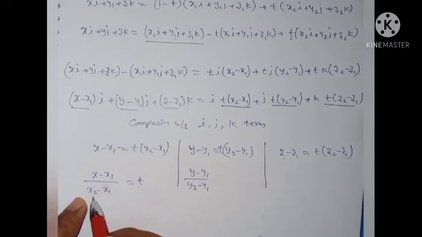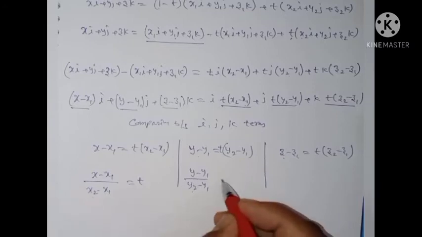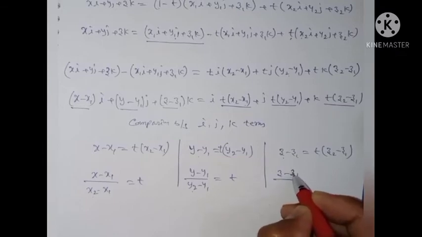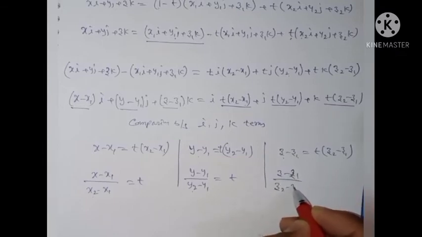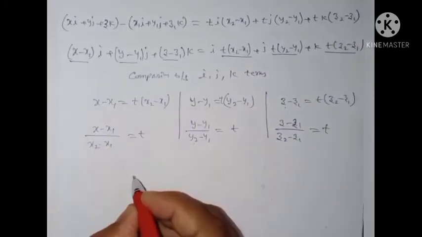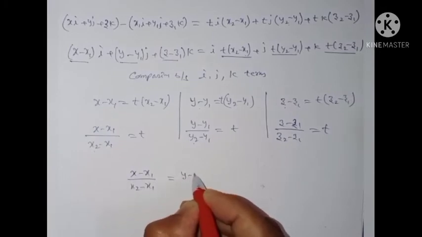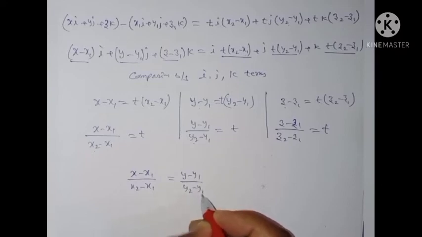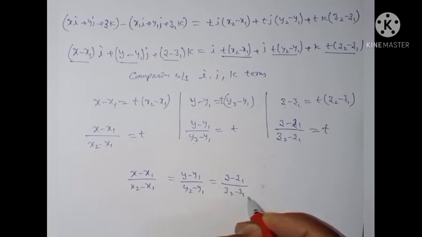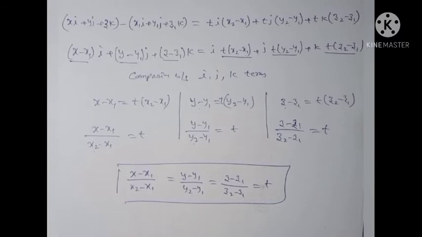Therefore x minus x1 by x2 minus x1 is equal to t, y minus y1 by y2 minus y1 is equal to t, z minus z1 by z2 minus z1 is equal to t. Therefore the Cartesian form is x minus x1 by x2 minus x1 is equal to y minus y1 by y2 minus y1 is equal to z minus z1 by z2 minus z1 is equal to t. This is the Cartesian form of the line passing through the two points.